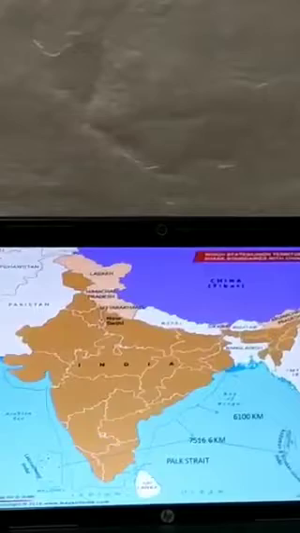At the very first, here we will learn the land frontiers of India. So India shares its borders with Pakistan, Afghanistan, China, Nepal, Bhutan, Bangladesh and Myanmar. So these are all the countries which share boundaries with India. This is one of the 2 more questions.